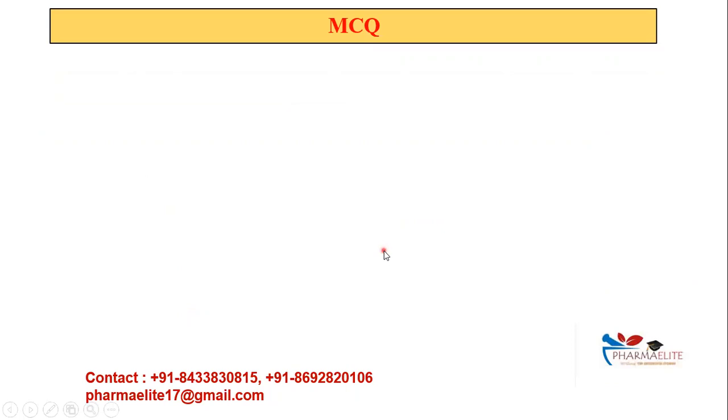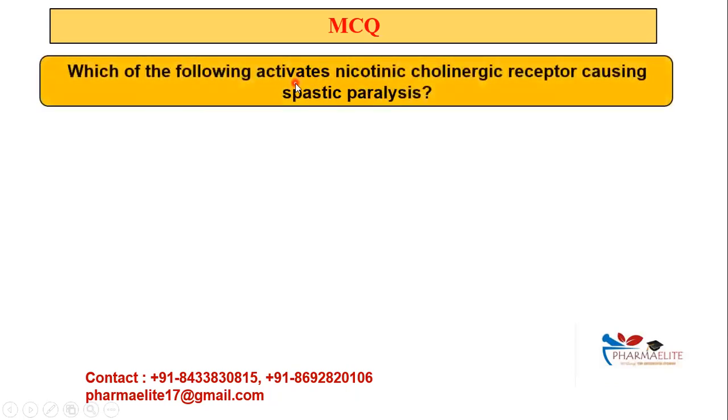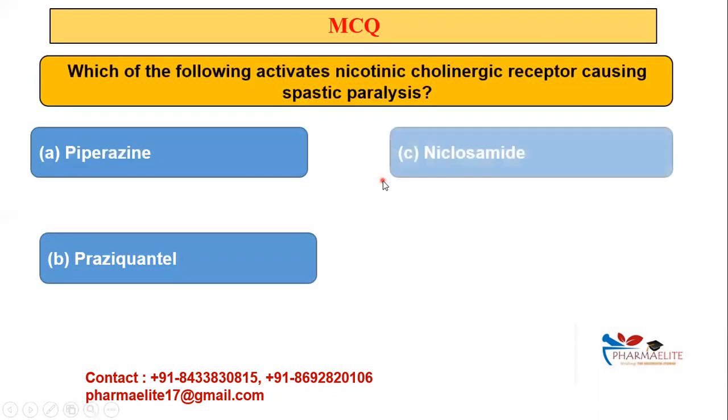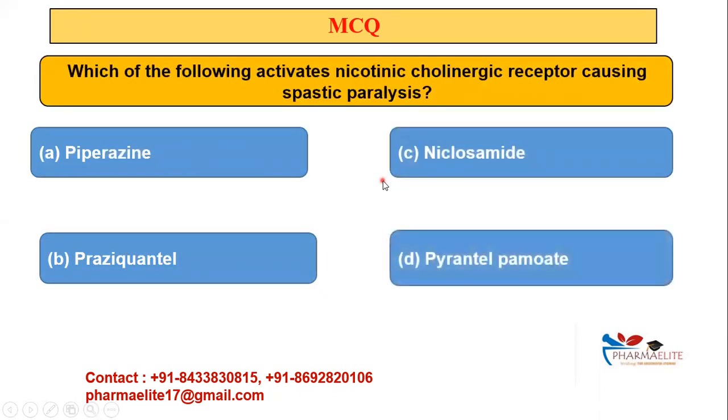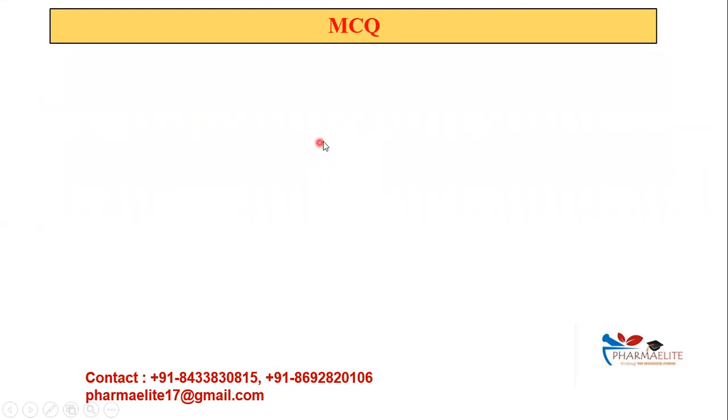Okay. Coming on to the next MCQ, which of the following activates the nicotinic cholinergic receptor causing spastic paralysis? So whenever the words spastic paralysis and nicotinic cholinergic receptor come, we have already mentioned the answer. So what is the answer? Yes, it is pyrantel pamoate. Piperazine causes your flaccid paralysis. Okay. So yes, on all these mechanisms of action के ऊपर भी questions आते हैं.